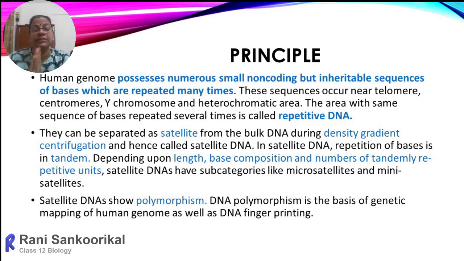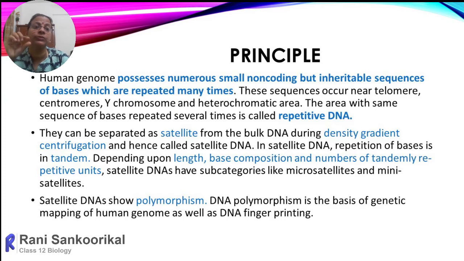From the satellite DNA, based on their size, we can again categorize them, actually not three major kinds. Microsatellites are repeating sequences with a repeating length of a maximum of 4 to 8 bases.